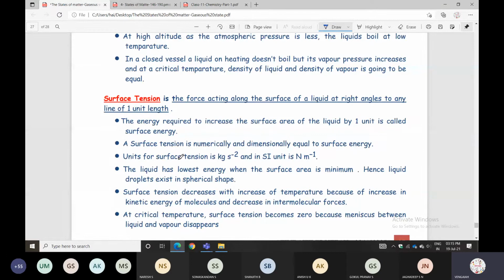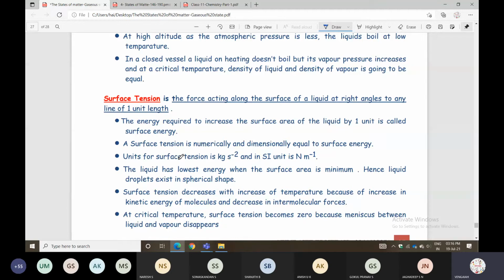Second, listen: the energy required to increase the surface area of the liquid by 1 unit is called surface energy.